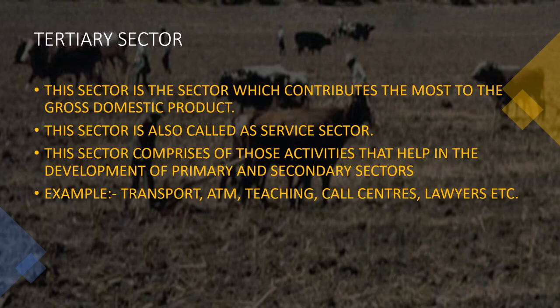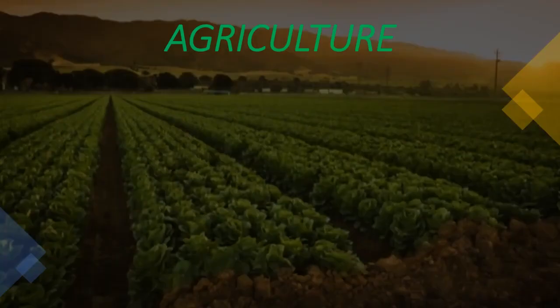So now we come to an end of the primary, secondary, and the tertiary sector. Next, we would go to our topic, which is agriculture, for which we all have gathered over here. So let's start with our topic, agriculture.